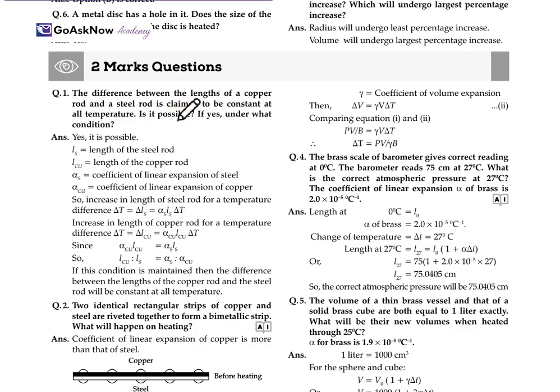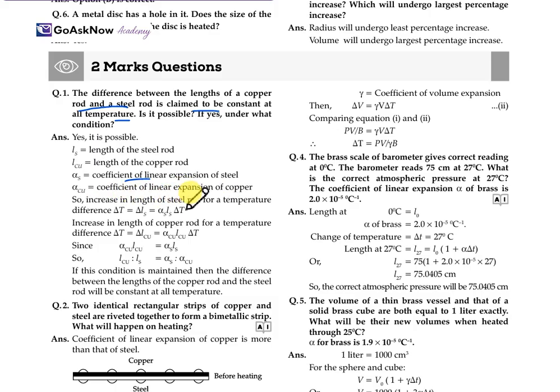The difference between the length of a copper rod and a steel rod is claimed to be constant at all temperatures. Is this possible? If yes, then under what condition? Firstly, yes, it is possible. Let's prove it. Let Ls be the length of the steel rod, Lcu the length of the copper rod, alpha_s the coefficient of linear expansion of steel, and alpha_cu that of copper.